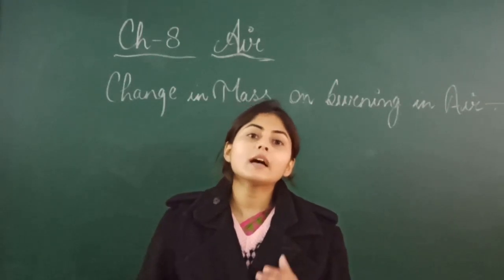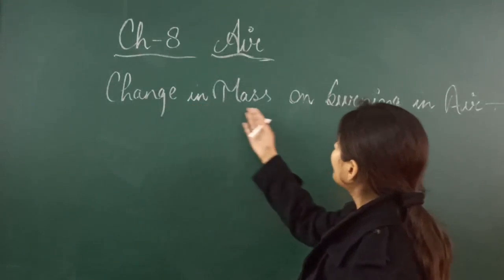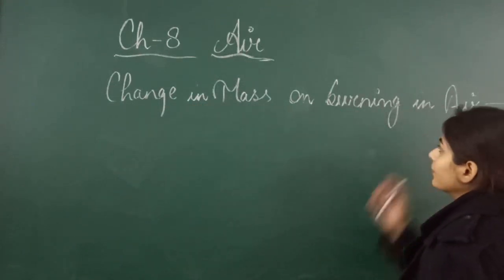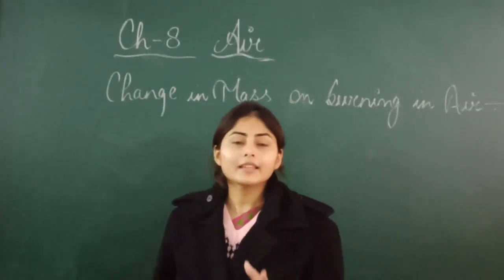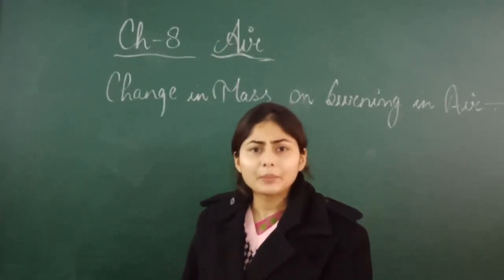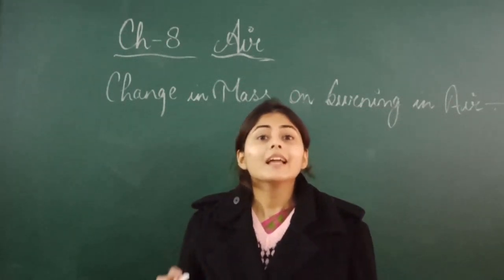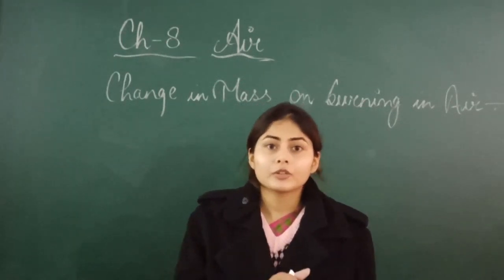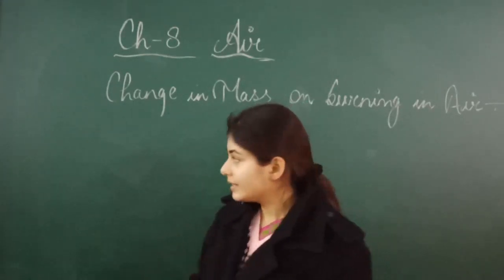Today we start a new topic of this chapter, that is change in mass on burning in air. If we burn any substance in air, their mass is changed, or their mass is increased. Why is this?